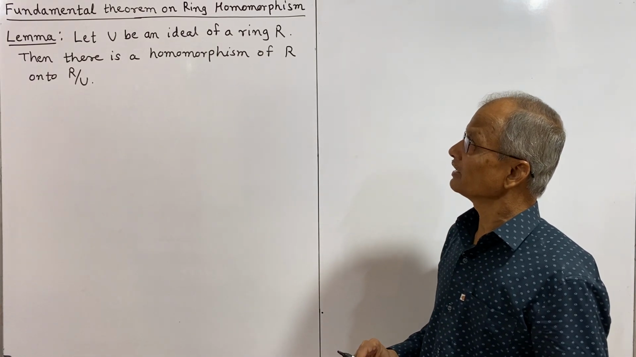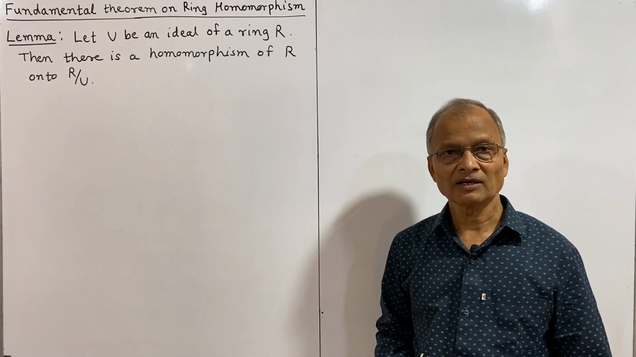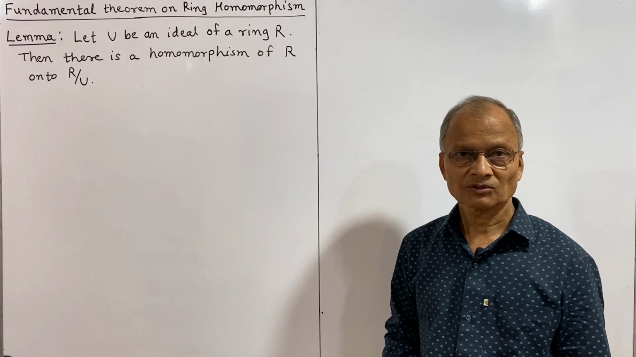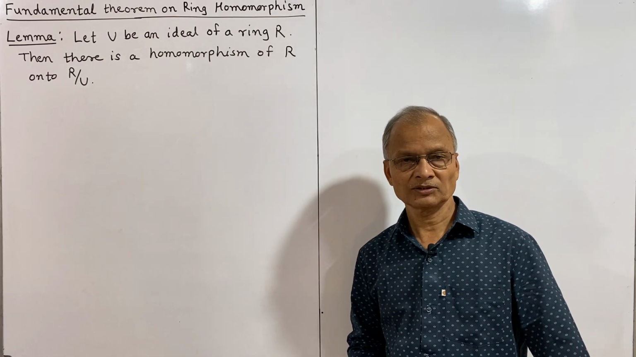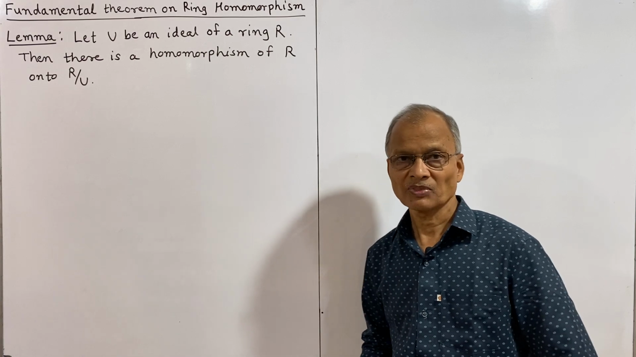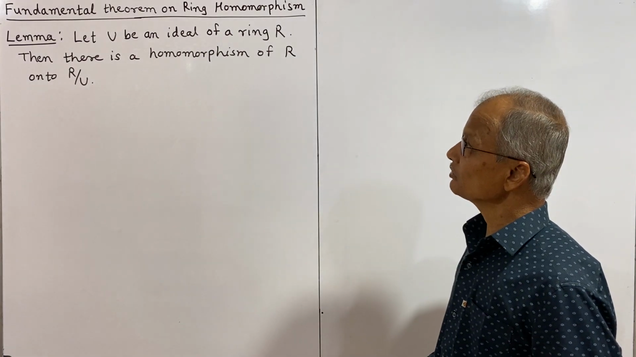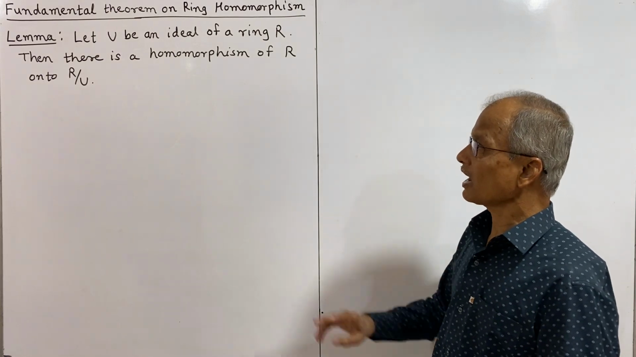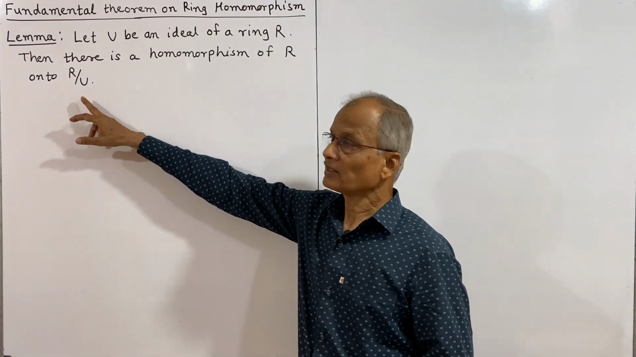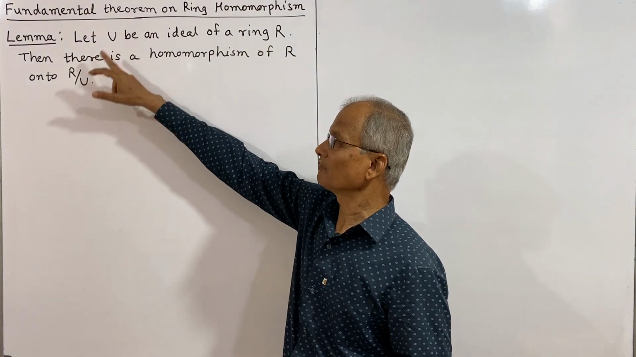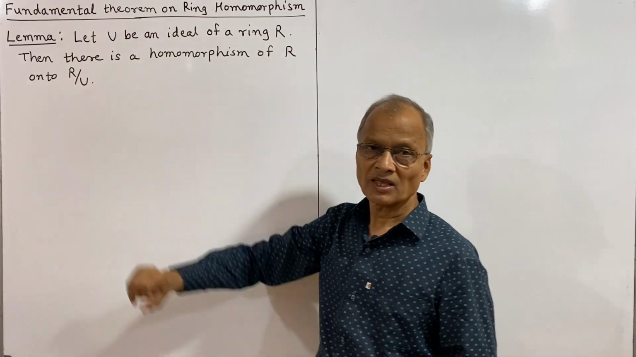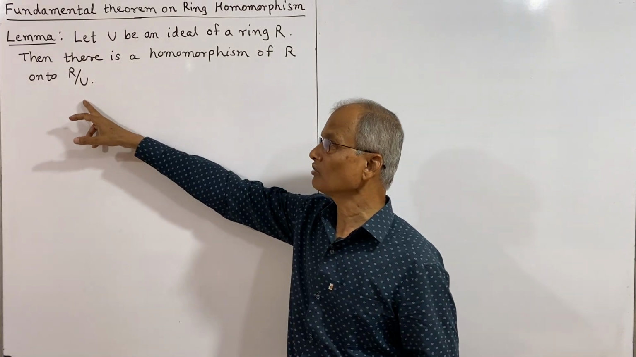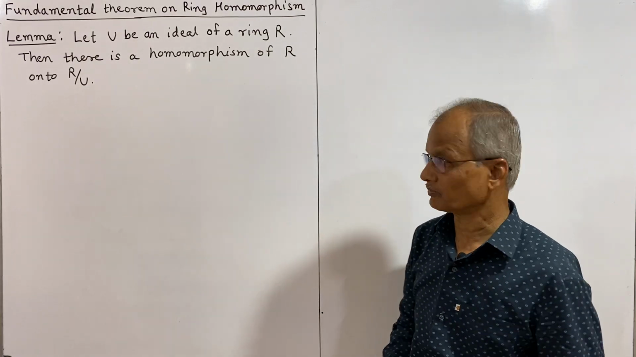Let U be an ideal of a ring R. We have studied earlier what is an ideal, and also we have studied what is a quotient ring. So, you should see the lectures on ideals and quotient rings. The lemma states: U be an ideal of a ring R, then there is a homomorphism of R onto R by U. This is the quotient ring defined with the help of this ideal U. We shall define a mapping between R and R by U and show that it is an onto homomorphism.